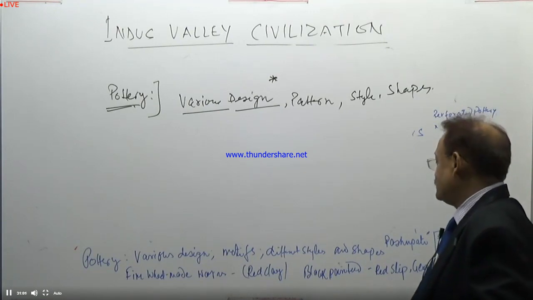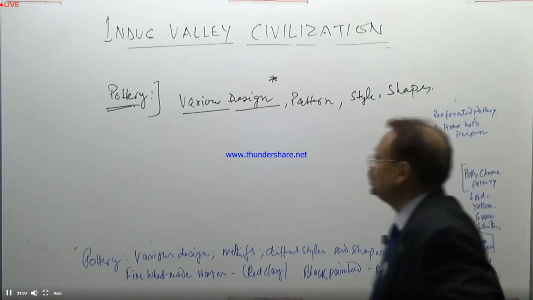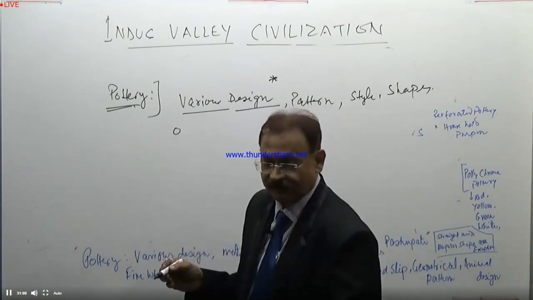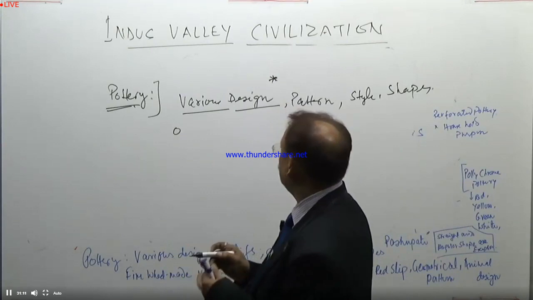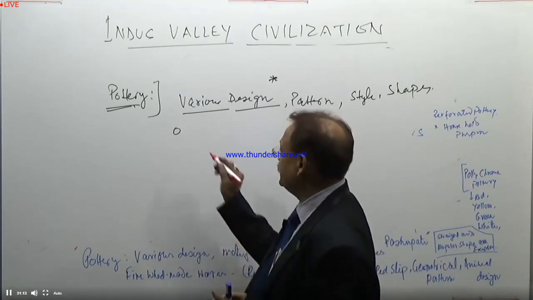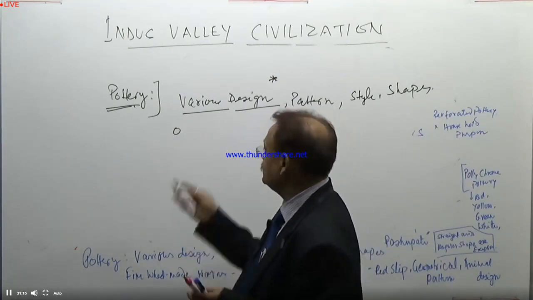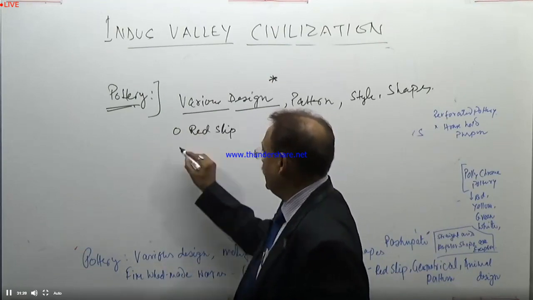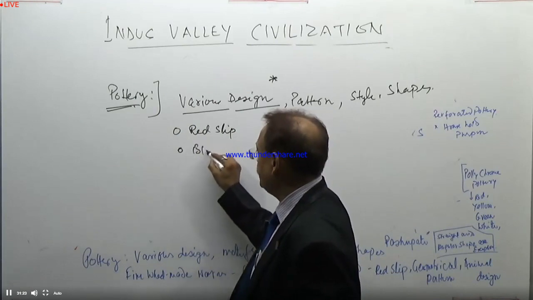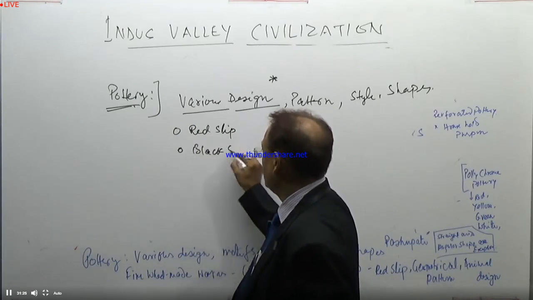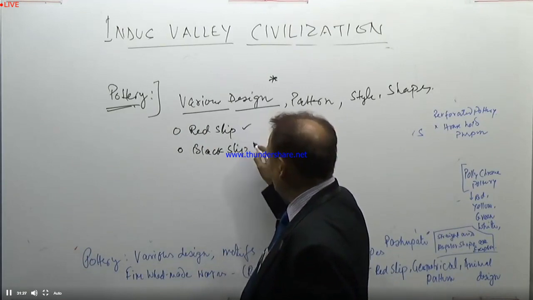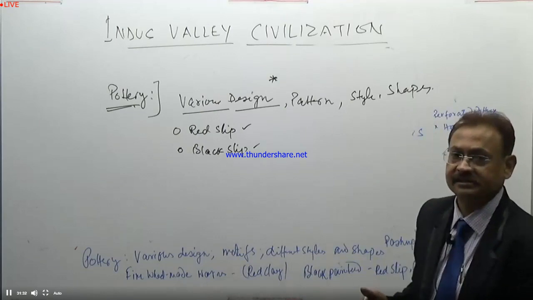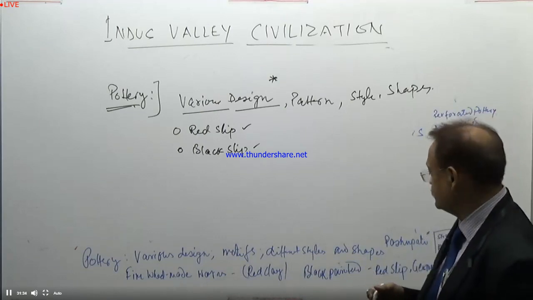In this, two things you will have to keep in your mind: the design and pattern of the pottery. One was red slip, and another is black slip. The meaning of red and black slip is the base of the painting.